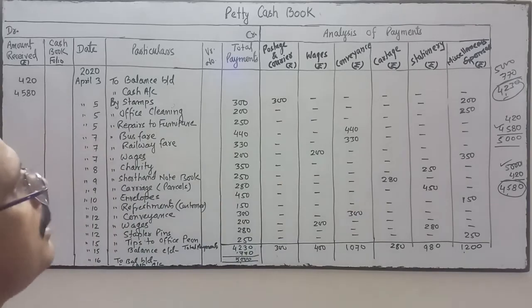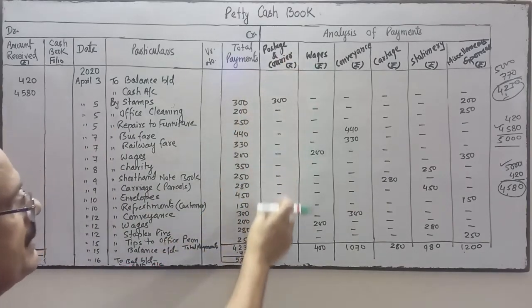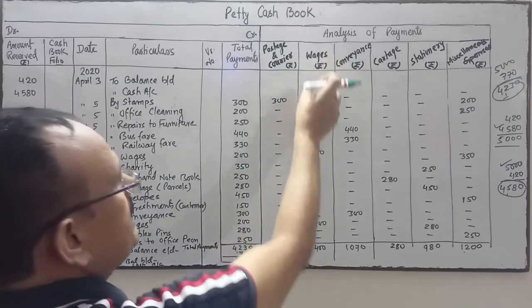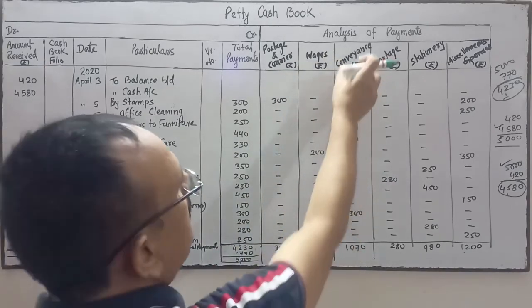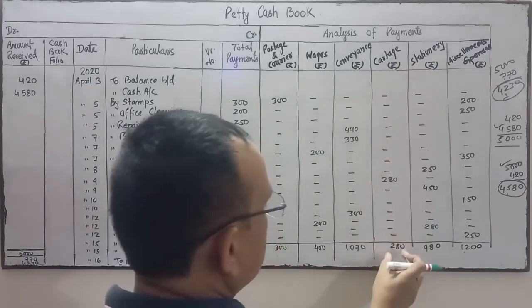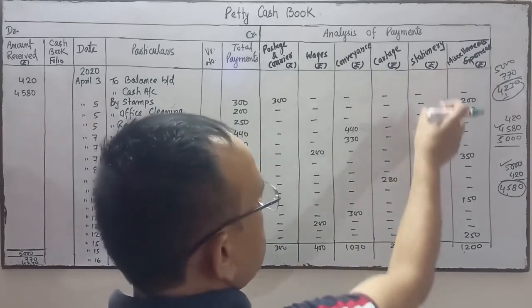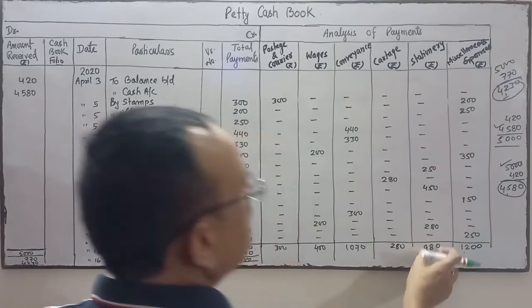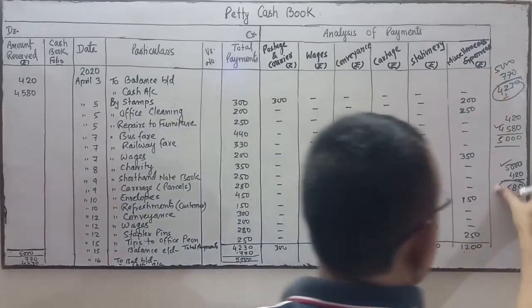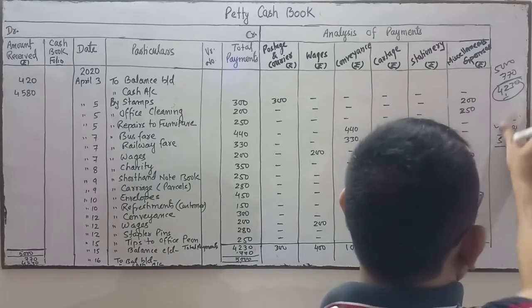This is the total of individual expenses. Postage and couriers is 300, wages total is 400, conveyance total is 1070, cartage total is 280, stationery total is 980, and miscellaneous expense total is this much.